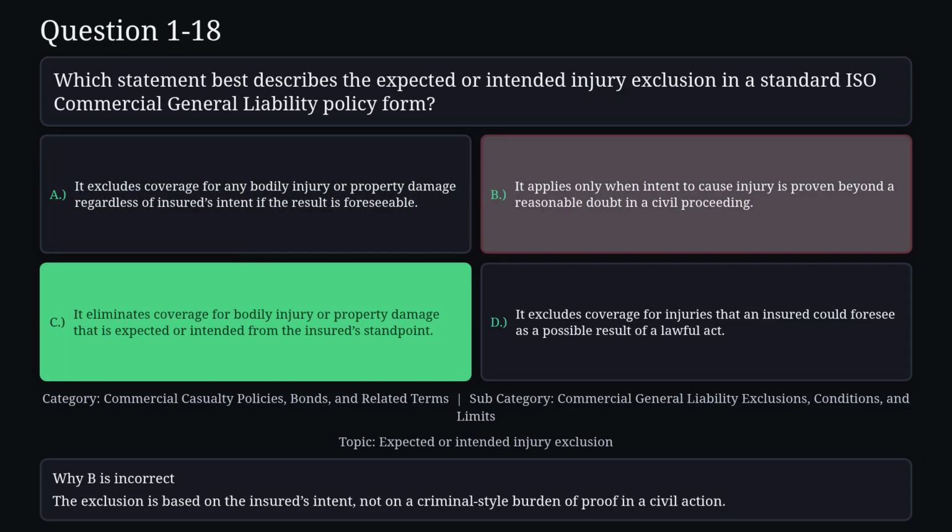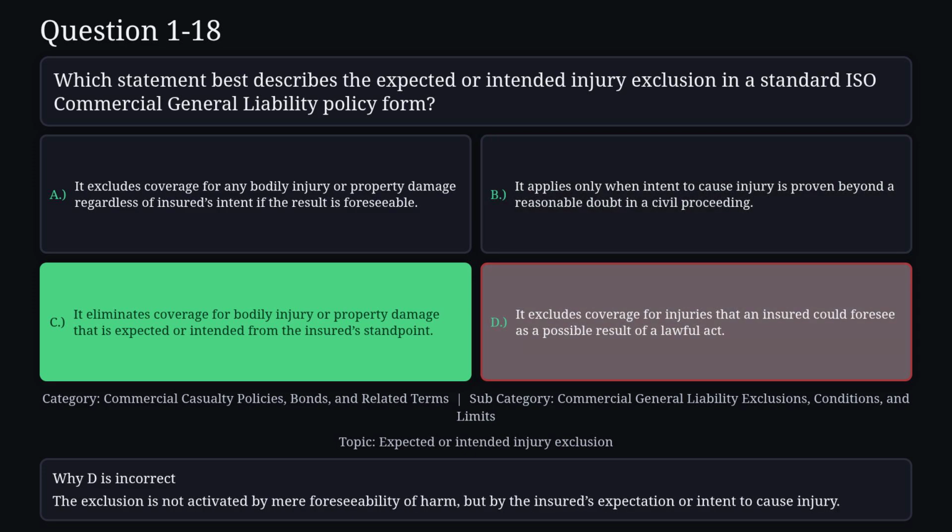Reason B is not correct. The exclusion is based on the insured's intent, not on a criminal-style burden of proof in a civil action. Reason D is not correct. The exclusion is not activated by mere foreseeability of harm, but by the insured's expectation or intent to cause injury.